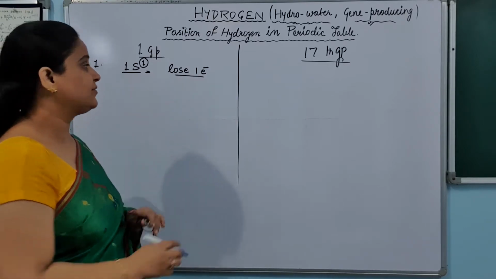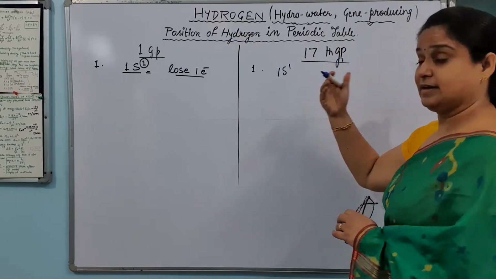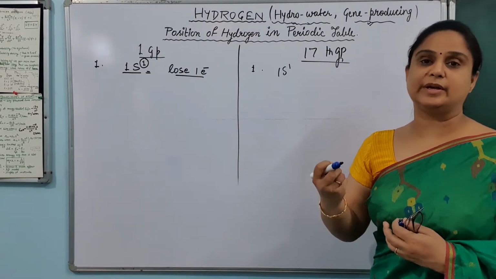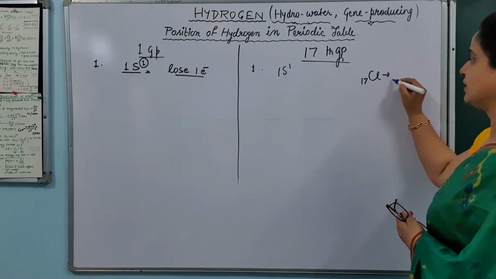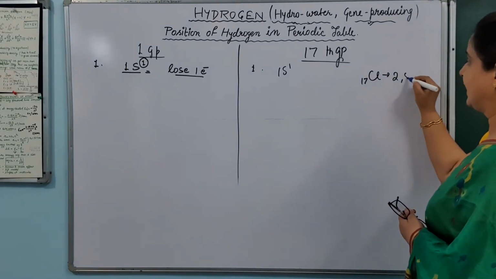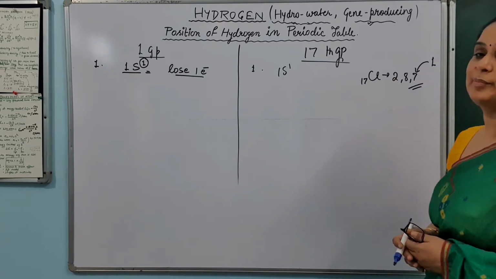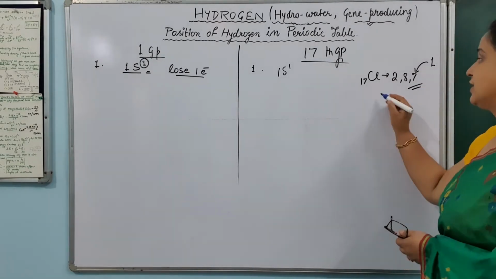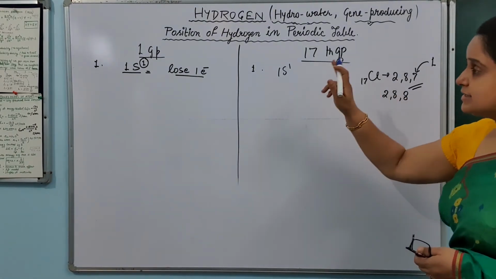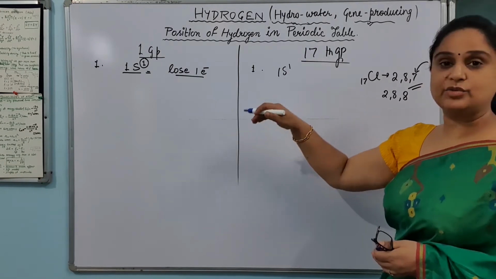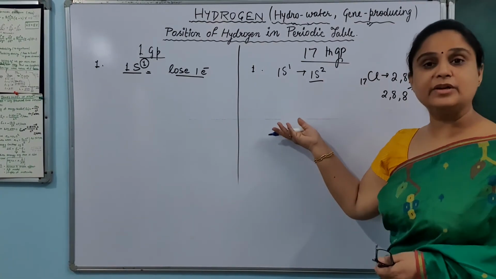Okay, in the same way, the configuration here is 1s1, and if it gains 1, just like chlorine, if I am taking chlorine, it is 17 and the configuration is 2, 8 and 7, and if it gains 1, its octet will be completed and it will get the noble gas configuration 2, 8, 8, isn't it? In the same way, if hydrogen takes one electron, its configuration will turn into 1s2 and this will be a noble gas configuration.